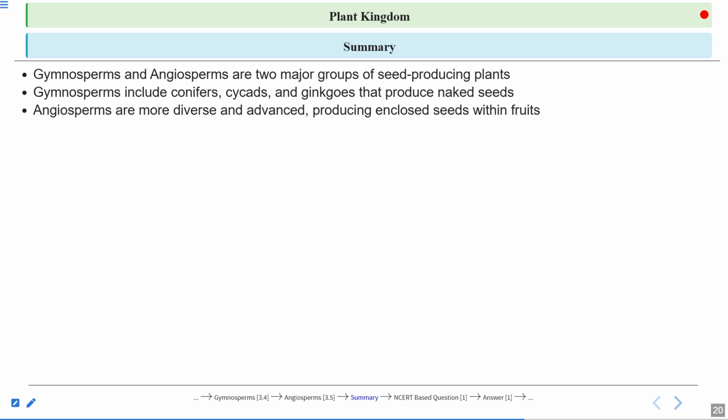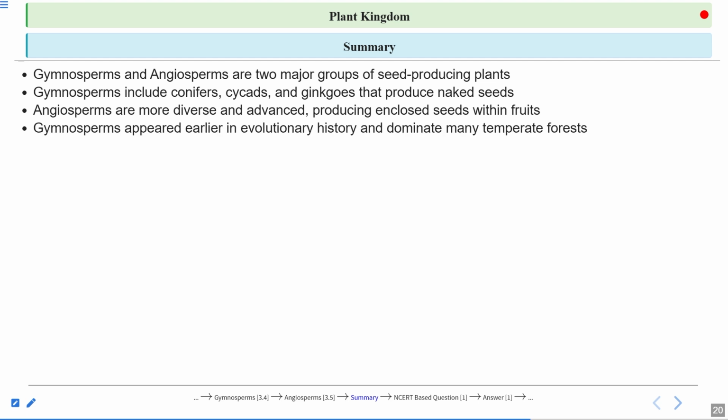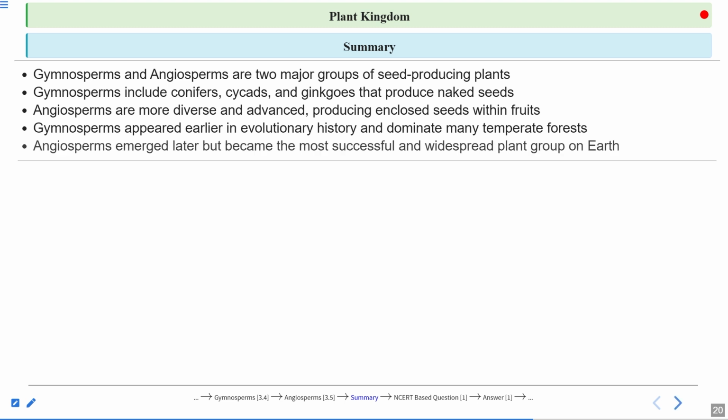So angiosperm is more advanced than gymnosperms. Gymnosperms appeared earlier in evolutionary history and dominated many temperate forests in the Mesozoic or Jurassic era. Angiosperms emerged later but became the most successful and widespread plant group on the earth.